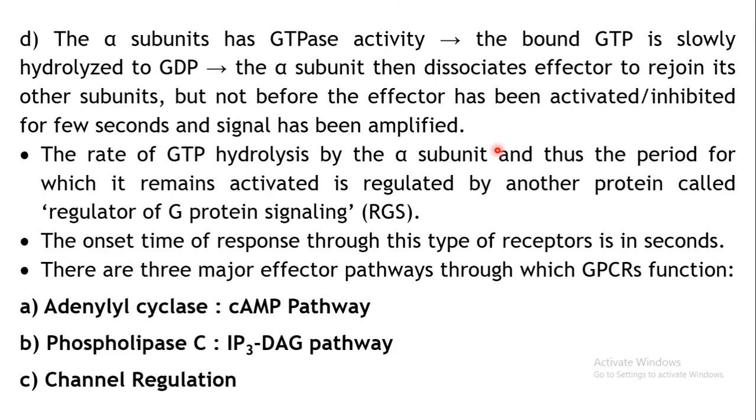Now so far we have seen that when the receptor is getting stimulated, the G protein will come and bind to the alpha subunit, right? So once the alpha subunit gets activated, the GDP is replaced by the GTP. So GTP will come and get bound over there.